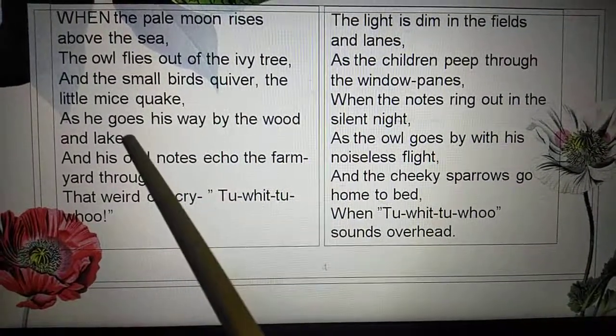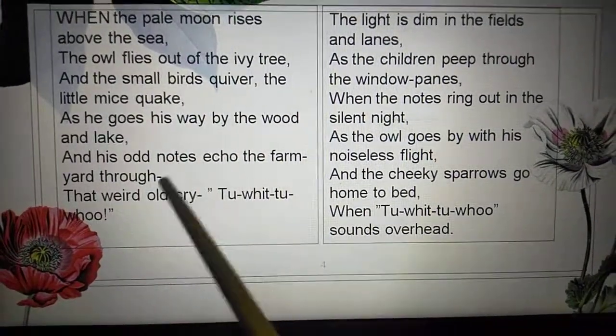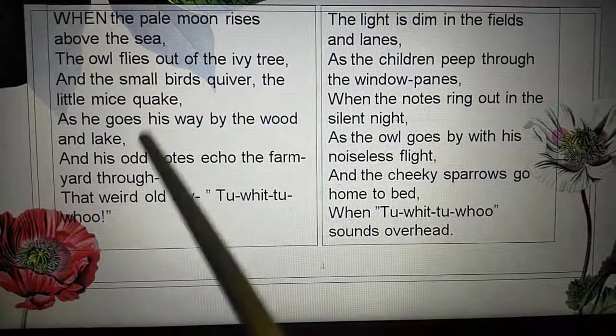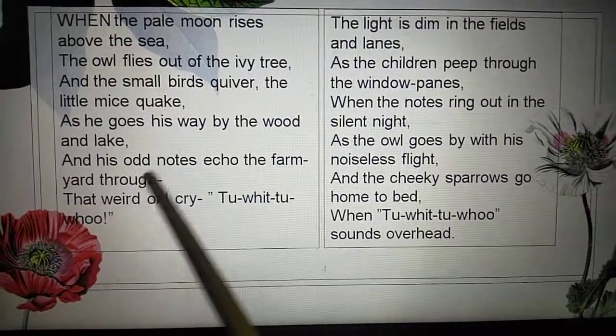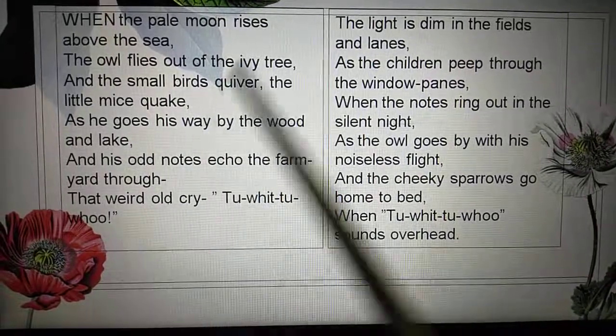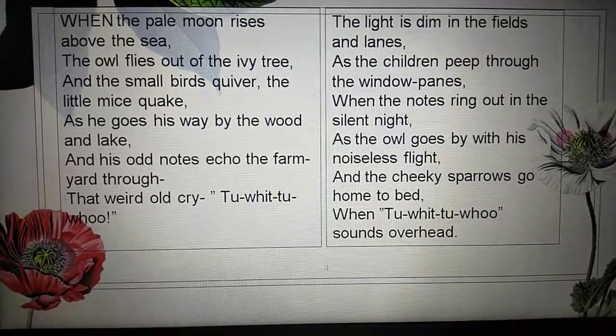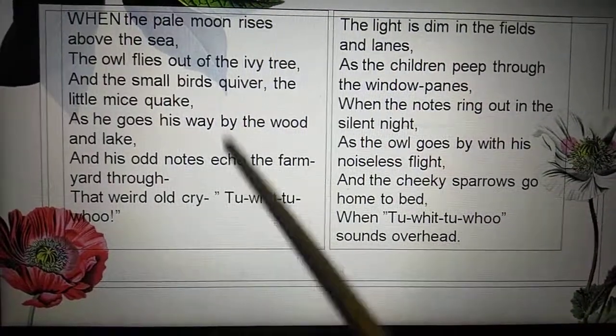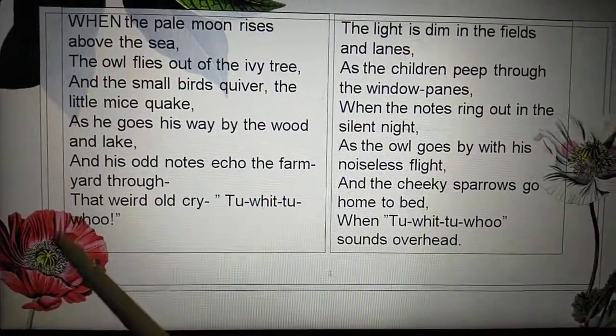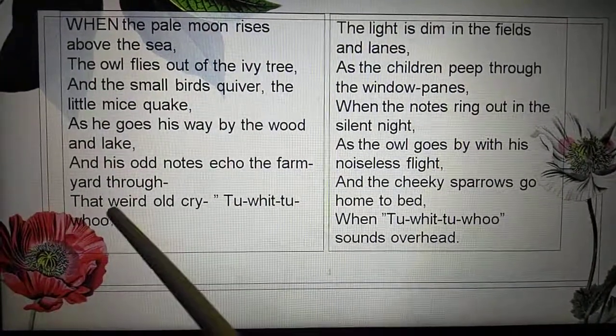Now again in this whole stanza they are repeating owl and they are using the pronoun he, referring to the owl. So this whole stanza was about the owl. So you can conclude that in this poem, they are trying to write about the lifestyle of an owl.